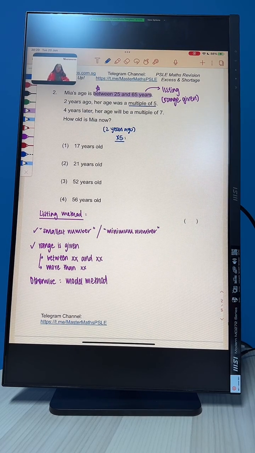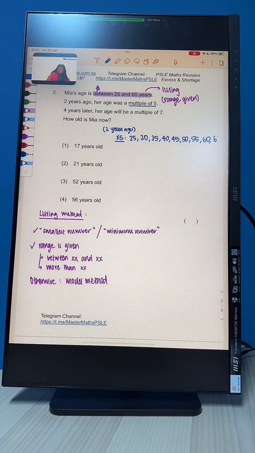So if we go by the 5 times table that is in the range, this would be 25. Since between doesn't actually include 25, but we are going to do things to this value later on, we are going to still include 25 here. So 25, 30, 35, 40, 45, 50, 55, 60, 65. In the range.